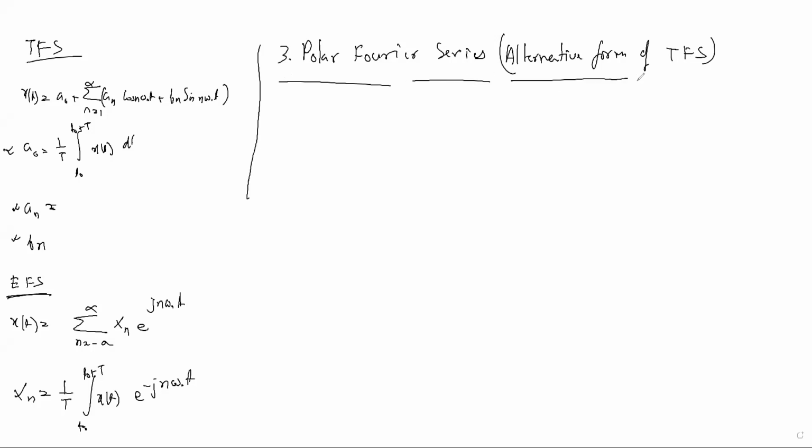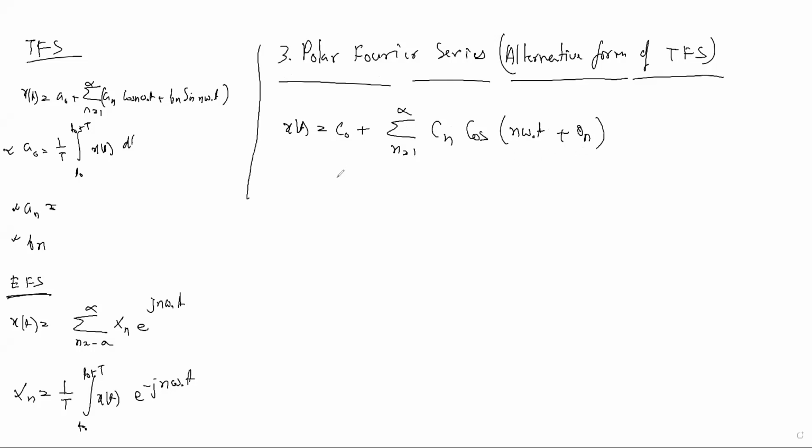You should know, and we require only the formula from the polar Fourier series. We don't require the derivation. In the polar Fourier series, x(t) is given like C naught plus summation n equal to 1 to infinity Cn cos(n omega naught t plus theta n). In this polar Fourier series, this Cn and theta n are called the polar Fourier series coefficients.